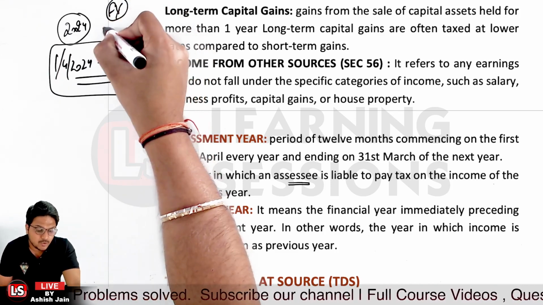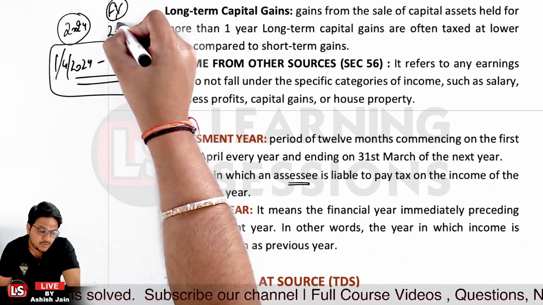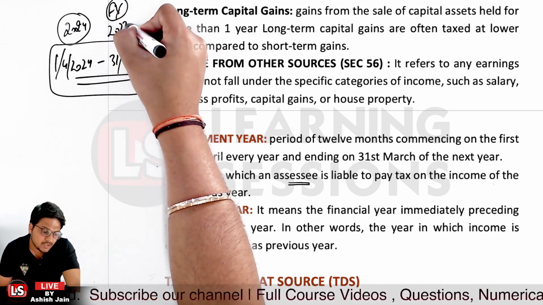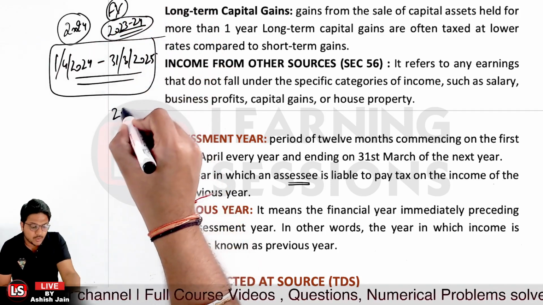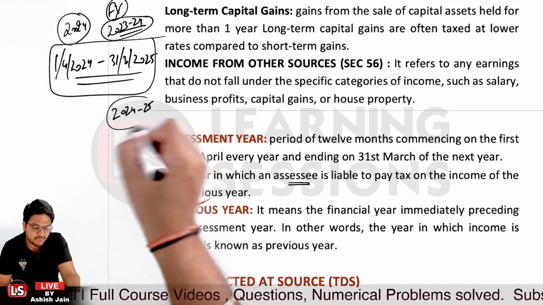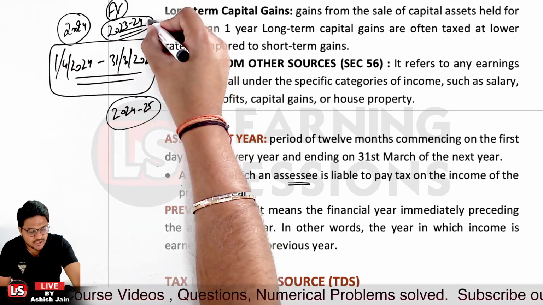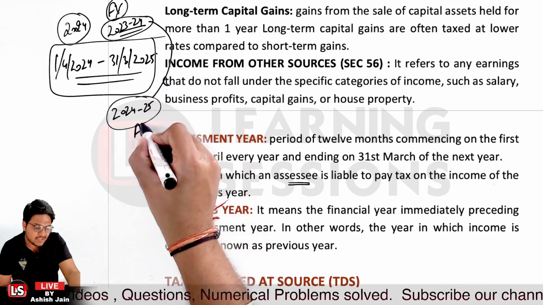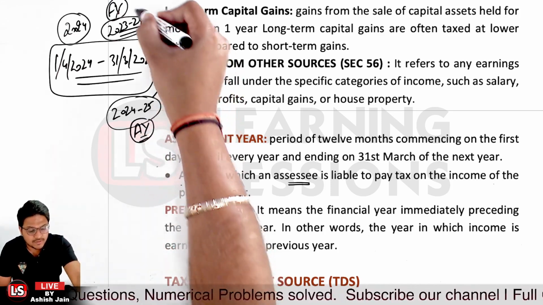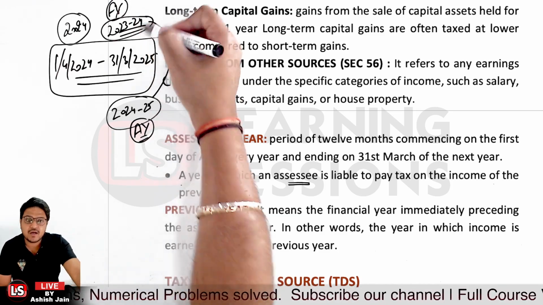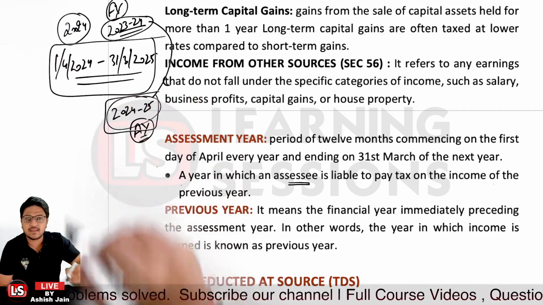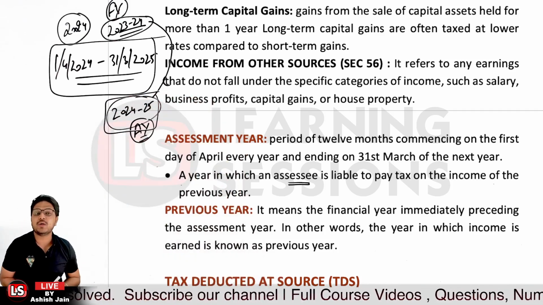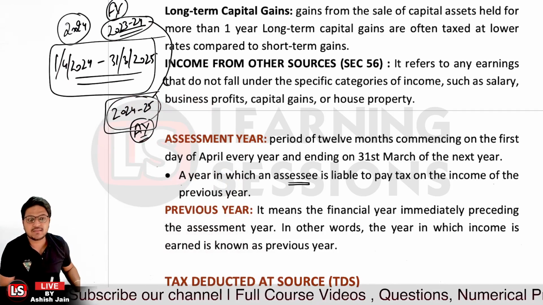It would be 2023-24. This will be the financial year, and the assessment year would be 2024-25, right? So this is the financial year and this is the assessment year over here, because whatever I have earned in the previous financial year, I am to pay the taxes upon the same in the assessment year 24-25 over there, right? So that's the scenario, right?